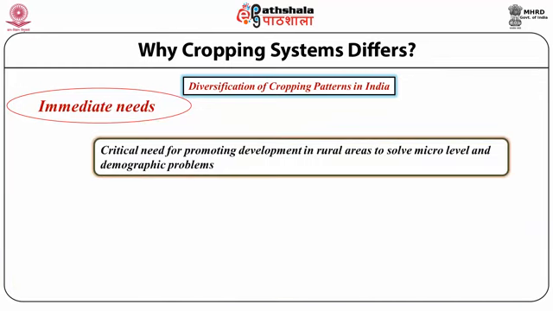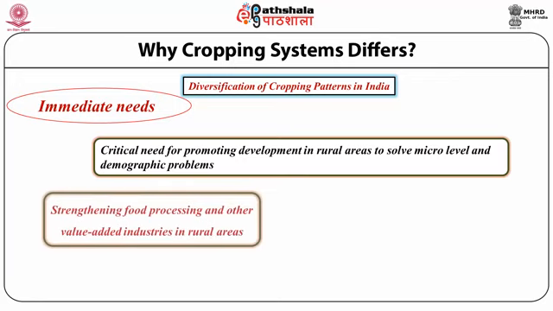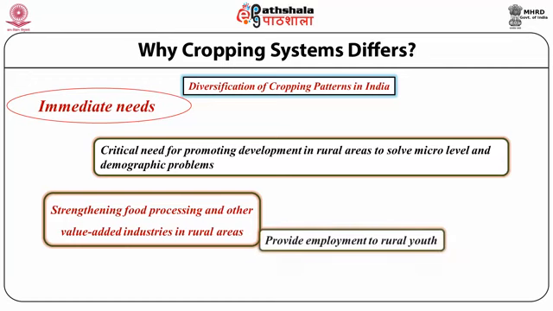There is a critical need for promoting development in the rural area, which solves the demographic problem. Strengthening the food processing and other value added industries in the rural area provides employment to the rural youth.